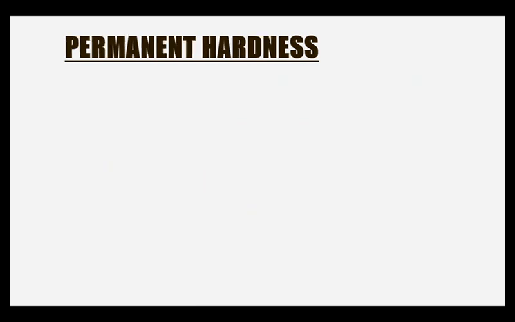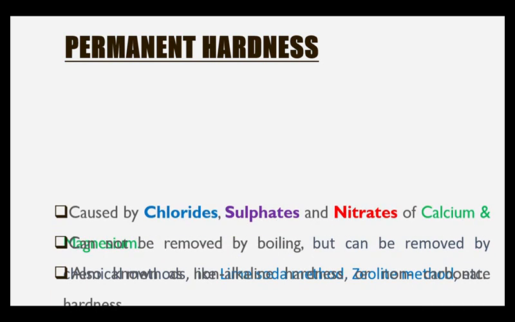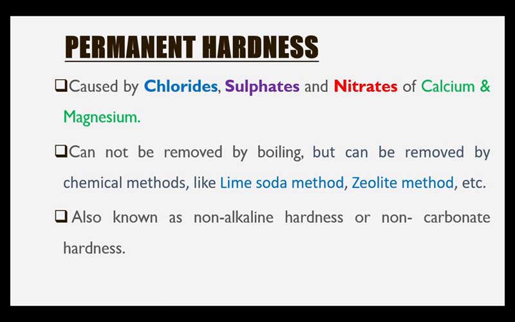The second one, permanent hardness. Permanent hardness is caused by sulfates, chlorides and nitrates of calcium and magnesium. Unlike temporary hardness, permanent hardness can't be removed by boiling, but can be removed by chemical methods like lime soda method, zeolite method, etc. Permanent hardness is also known as non-alkaline hardness or non-carbonate hardness.